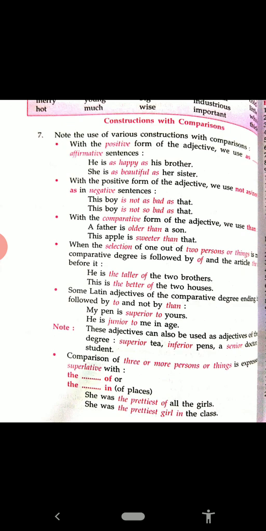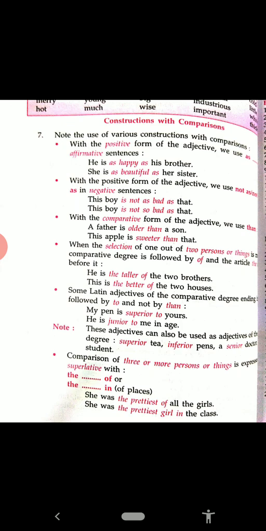When the selection of one out of two persons or two things is there, we use "the taller of." For example, he is the taller of the two brothers. This is the better of the two houses.